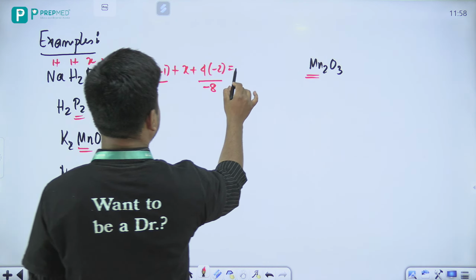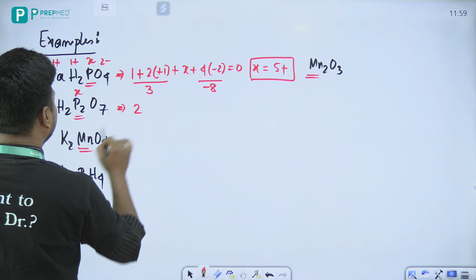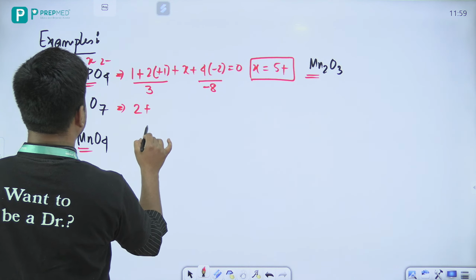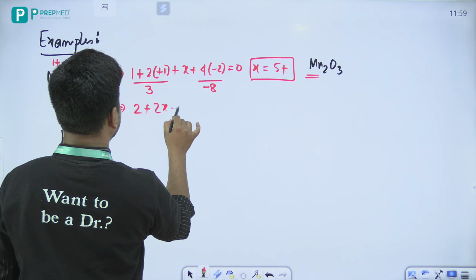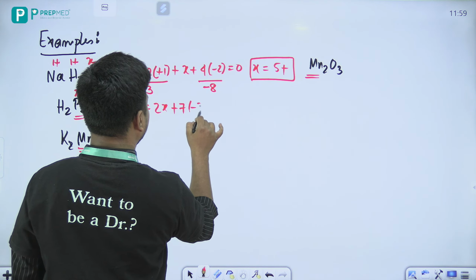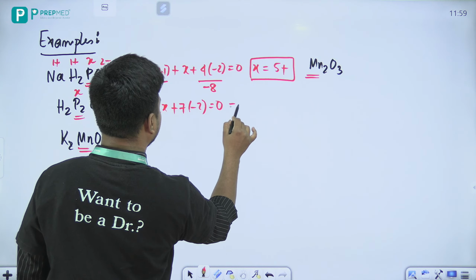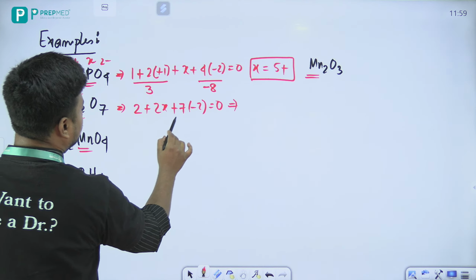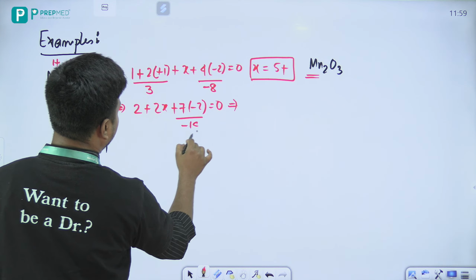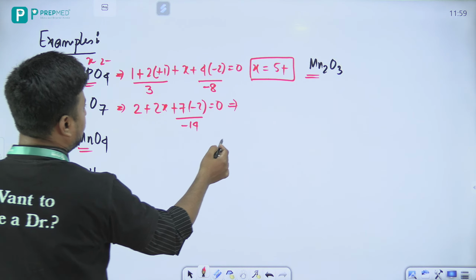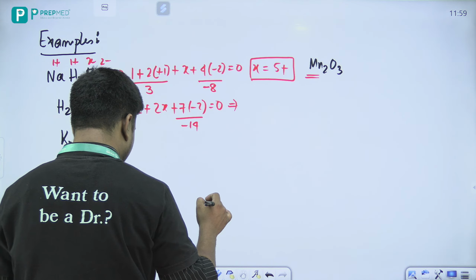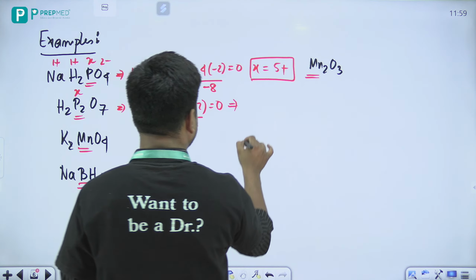अच्छा, ये वाला देखते हैं यहाँ पे. So let's check, this is again X. तो बेटा 2 plus 2X plus 7 into -2, this is equal to 0. And if you do the calculation, this is 2, this is your -14. तो 14 minus 2, 12, X by 2, तो X will be equal to +6.